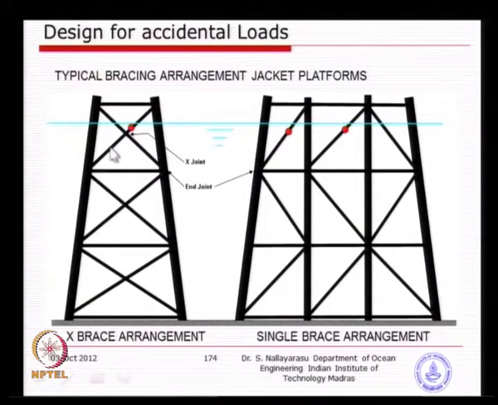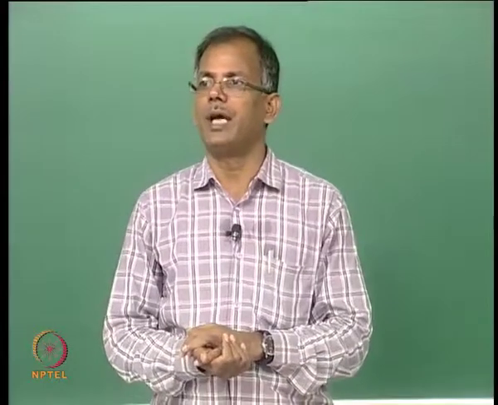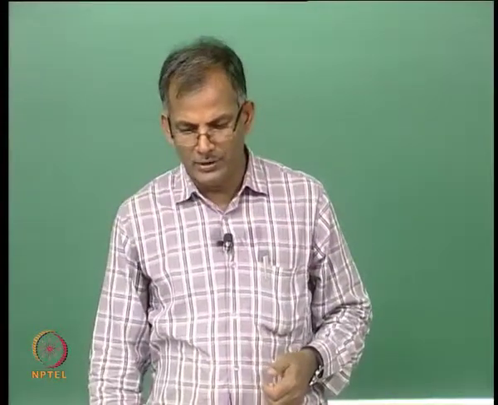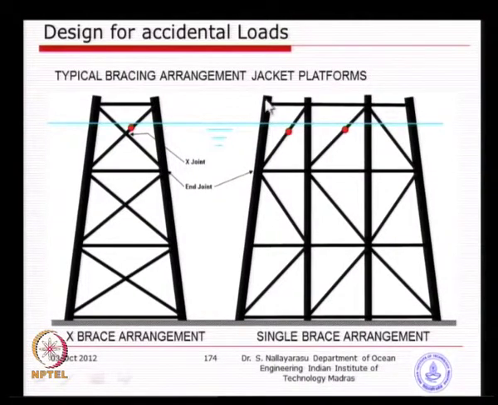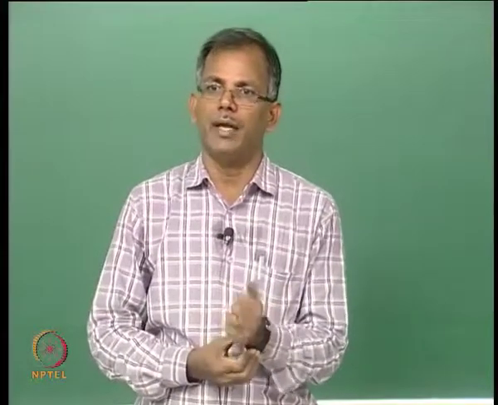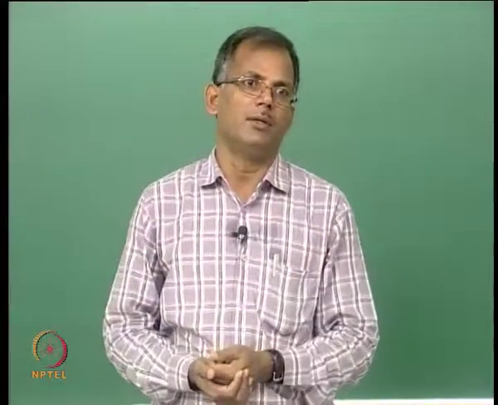So, that is why in this area, if you provide an X brace, it reasonably produces additional redundancy in the system, which will give you a higher reserve strength ratio. When you apply the same load next time after this damage, the first thing that will happen is the legs will fail. That means, before achieving a higher load, if the legs fail, the platform will definitely collapse.